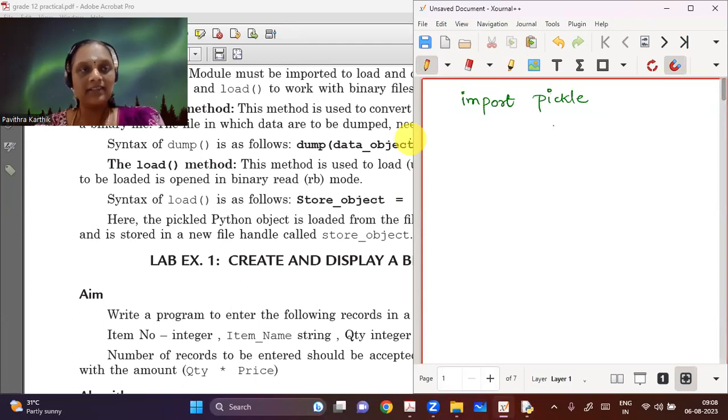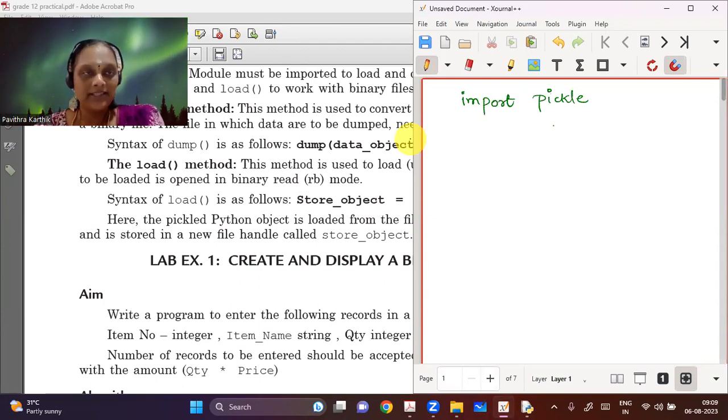Now first, what is a binary file? The basics we'll be doing in the theory part of it. But ideally, in a binary file, the data will be stored as binary. It will be stored as zeros and ones. So that's the difference. It is much more organized than a text file, because in a text file there's a chance of being corrupted, and then you can add any junk data there. Here, it is going to be a little more organized.